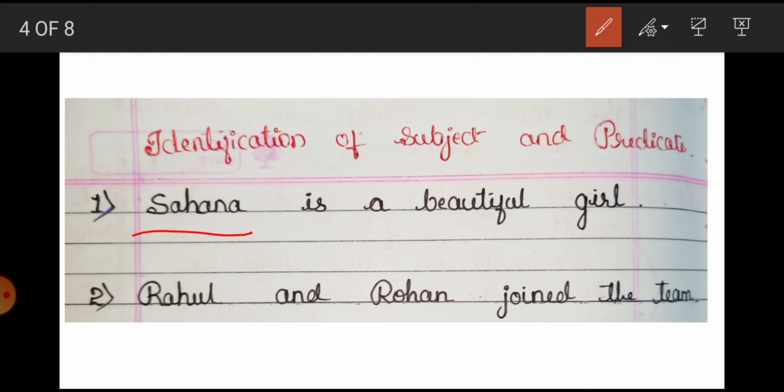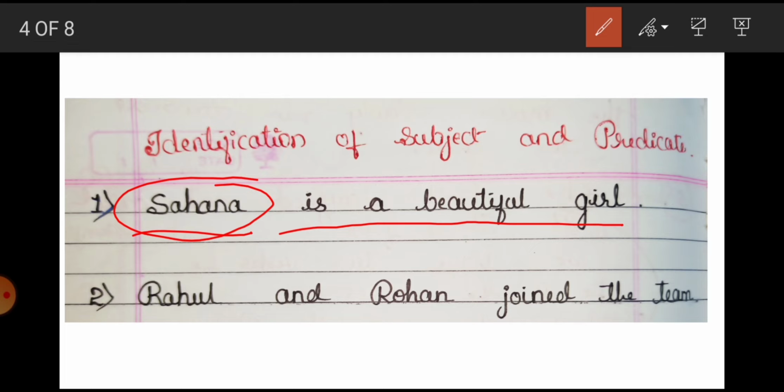Here Sahna is a simple subject because there is no more information added along with Sahna. So this is our simple subject. The rest of the words, is a beautiful girl, is our predicate part. Okay.